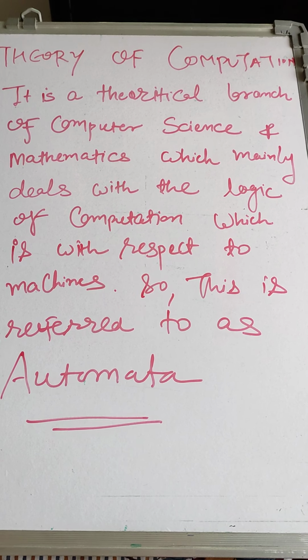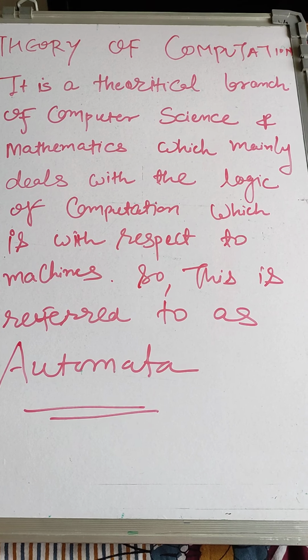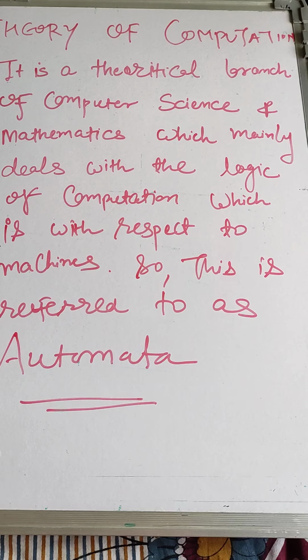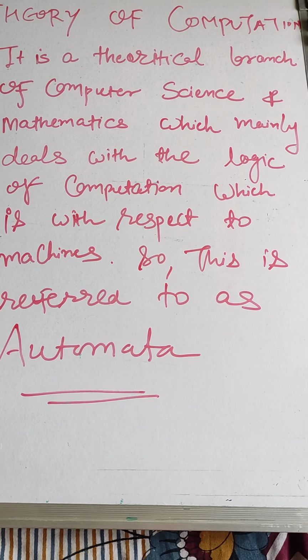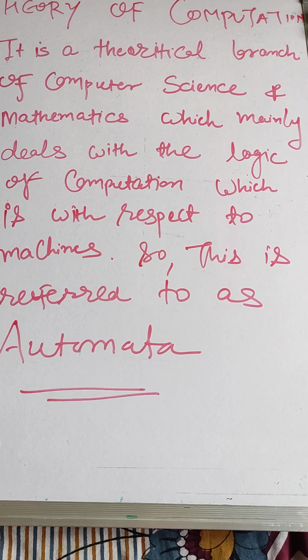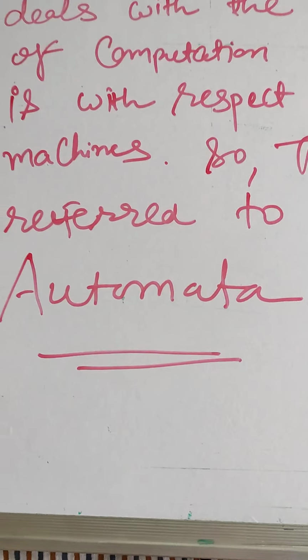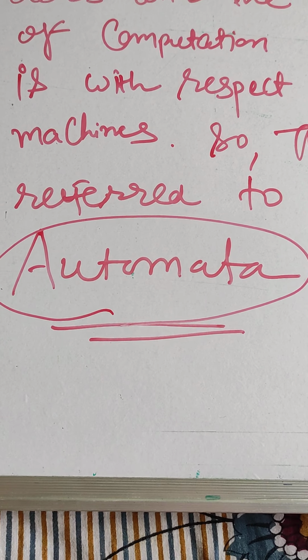Whatever machine we use for it is known as automata. Whether the logic is computational or mathematical, how the computation will be performed is managed by some machine. That machine is known as automata. So ultimately we are going to deal with automata in TOC.